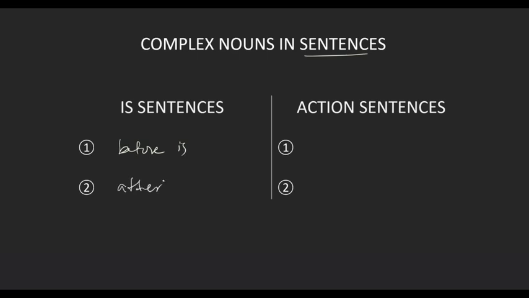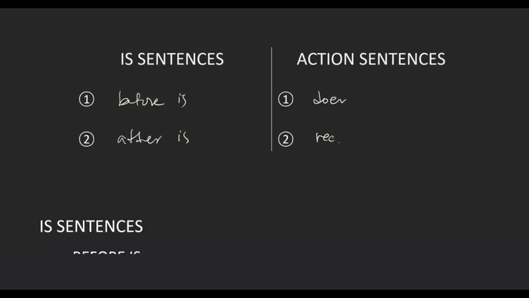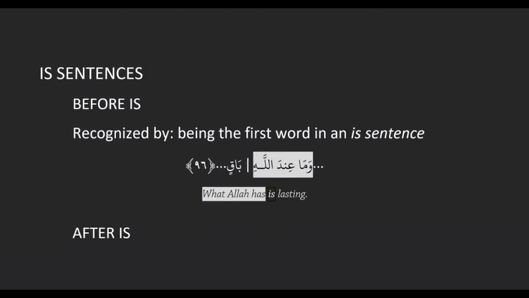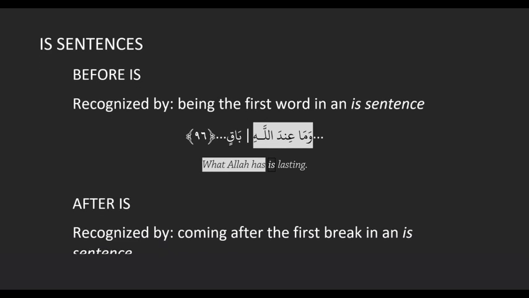And then in an action sentence, what roles can a noun play? Doer, receiver. Doer and receiver, right? So complex nouns play these same roles in a sentence as well. Okay, so let's look at is sentences first. How do we recognize complex nouns, or what role the complex noun is playing?